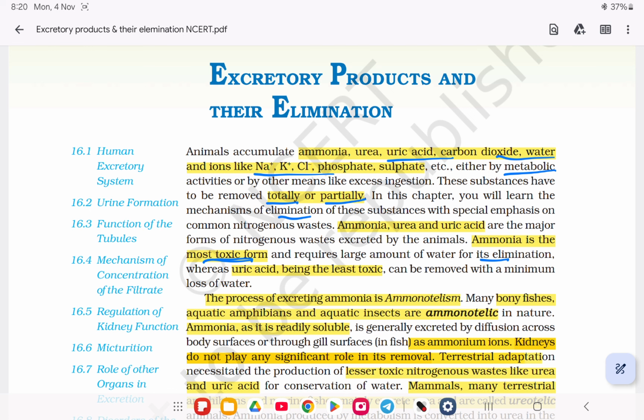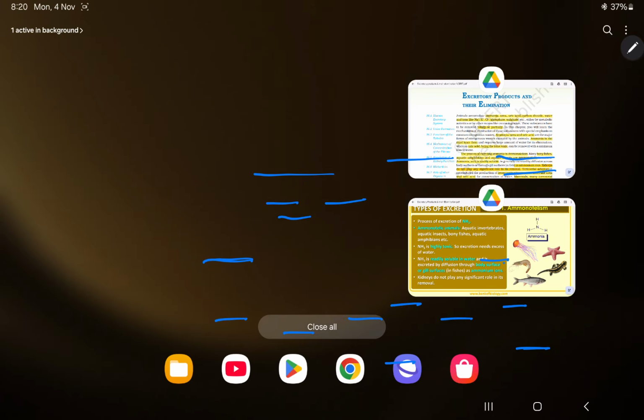The process of excreting ammonia is called ammonotelism. I told you bony fishes, aquatic amphibians, aquatic insects are ammonotelic in nature because ammonia is readily soluble, so it can easily dissolve in water. And here remember, kidneys do not play any significant role in its removal. Okay, now coming to next.